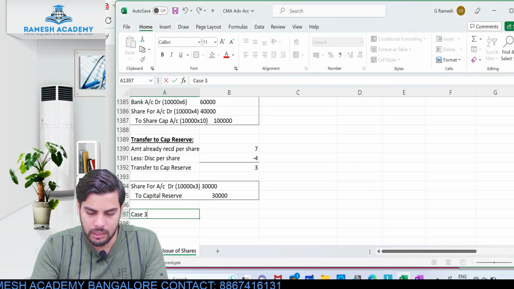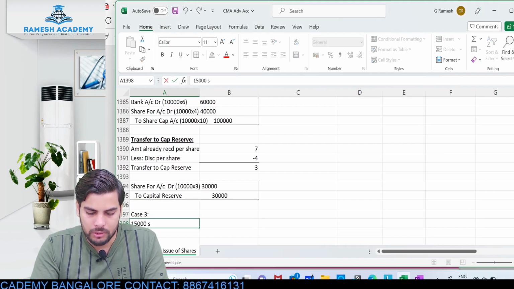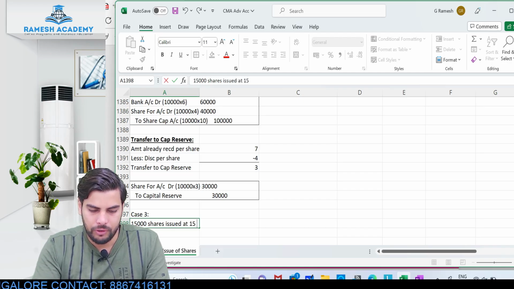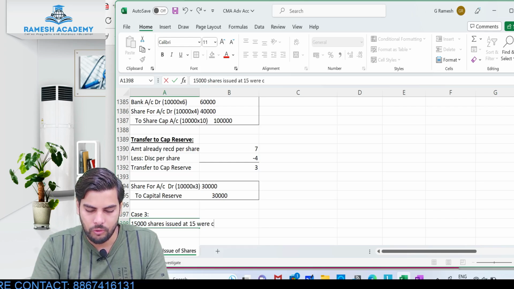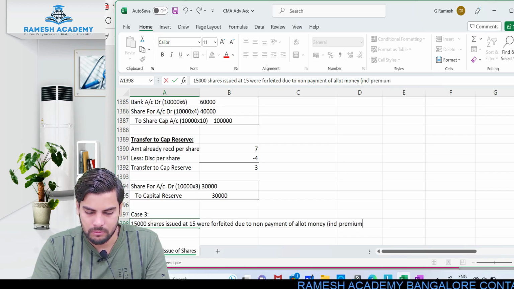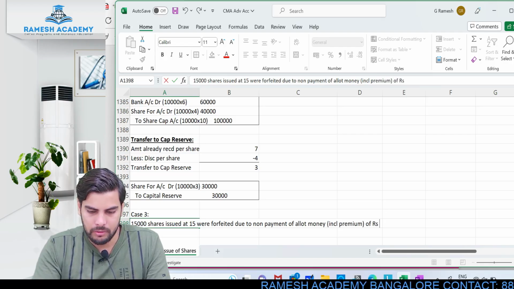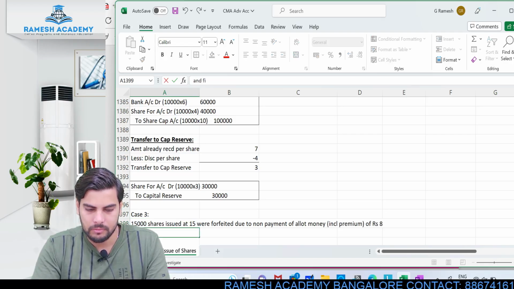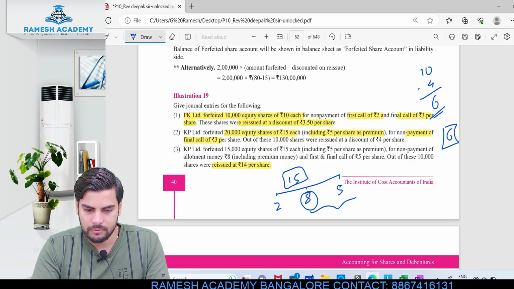So case 3, 15,000 shares issued at 15 rupees were forfeited due to non-payment of allotment money including premium of rupees 8 and final call money of rupees 5.